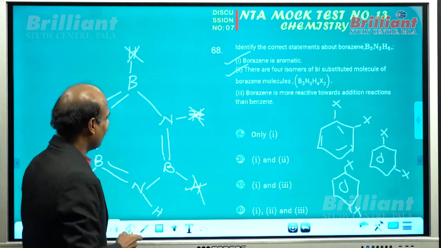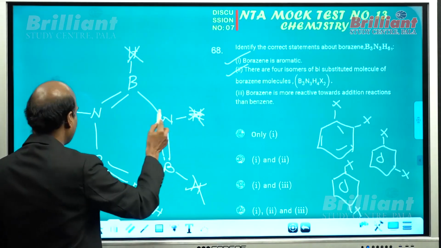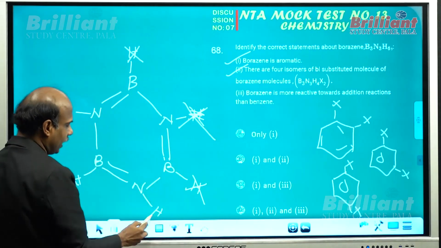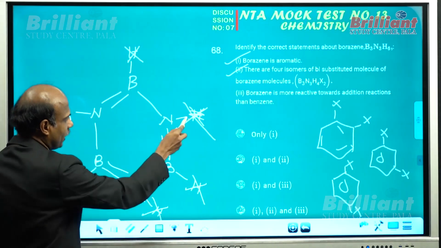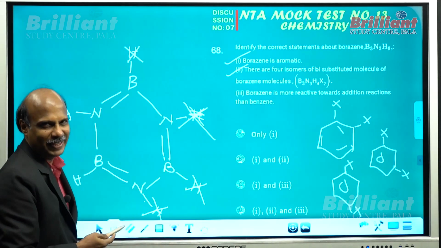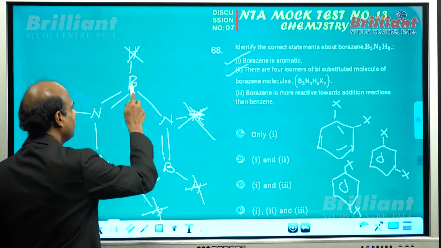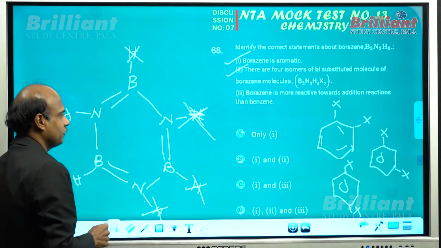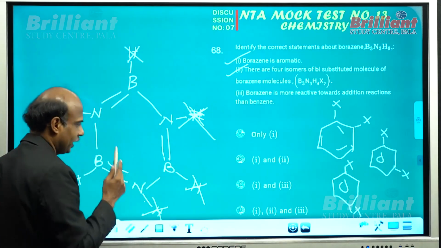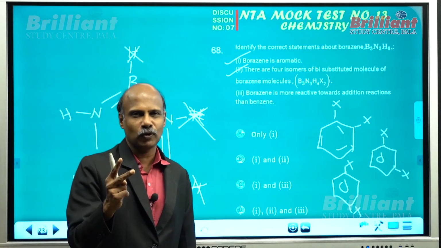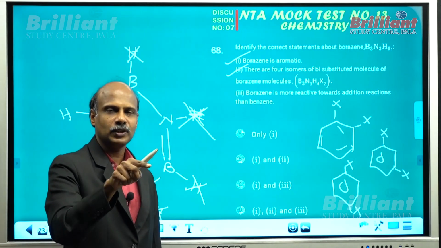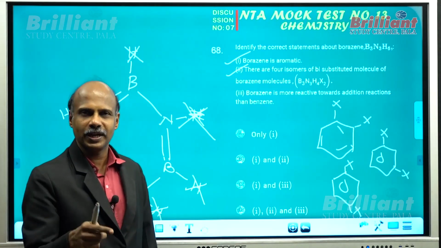Am I right? What about here? If you place one X here and another X here, these 2 lie on the nitrogen atom. Do you agree with me? So you can have 2 types of meta: one where both lie on boron atoms, the other where both lie on nitrogen atoms. There is only one type of ortho because if one X is situated on boron, the other should be on nitrogen.